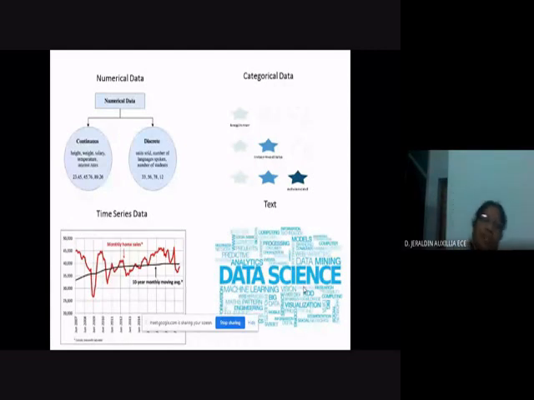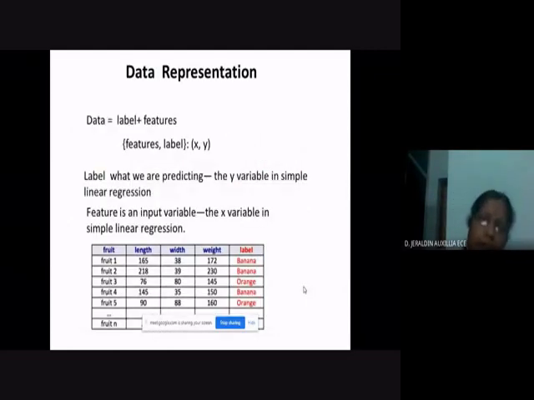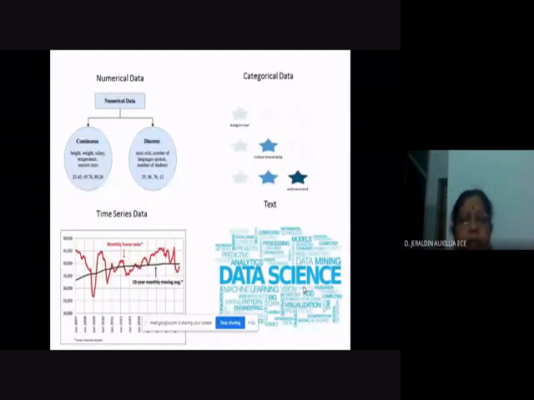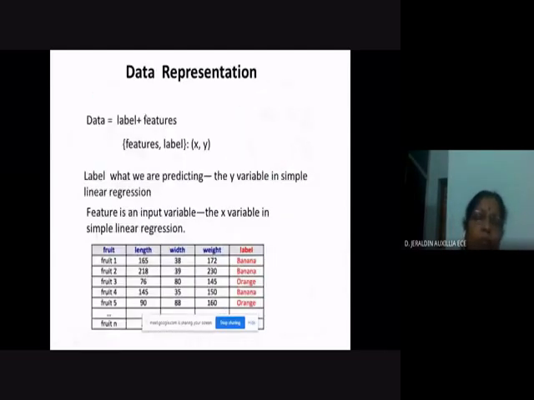Now whatever the data may be, it has two components: a label as well as a feature. I will clarify what this data is. For example, what is a data set and what is a data point?